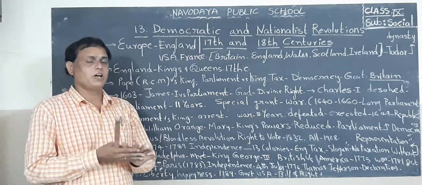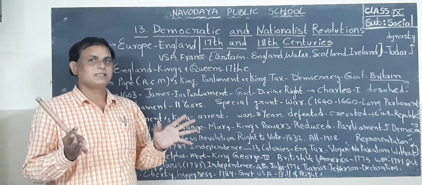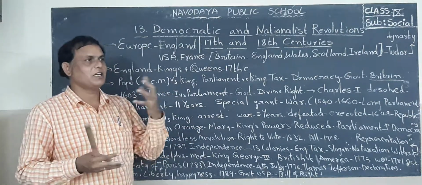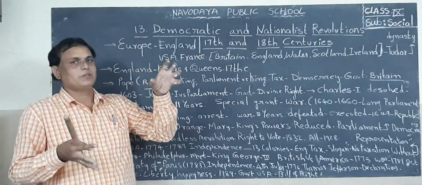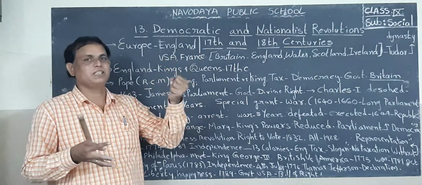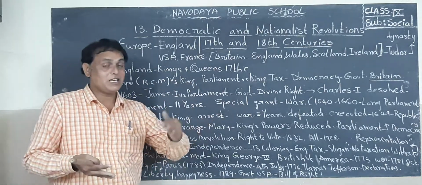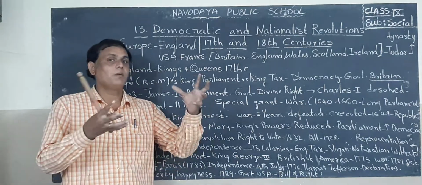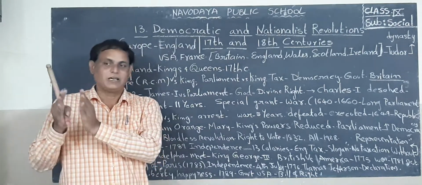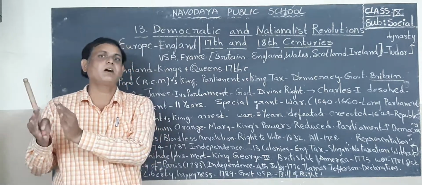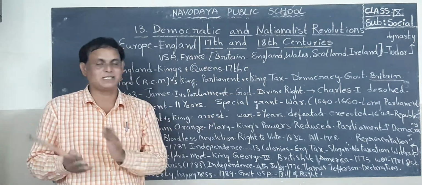Before the Britishers, our country was divided into some kingdoms. Those kingdoms were ruled by kings. One king vested all powers in his hand and ruled that kingdom. But in a democracy, all powers are vested not in the hands of a king, but in the hands of the people of that country. So that is the monarchy system, and this is the democratic system.